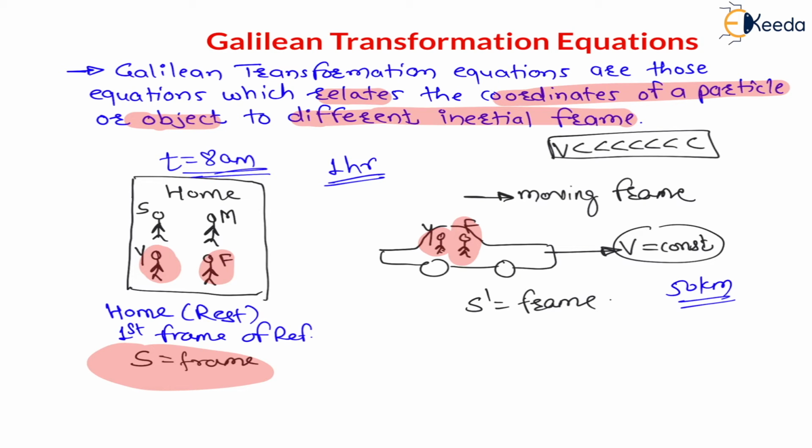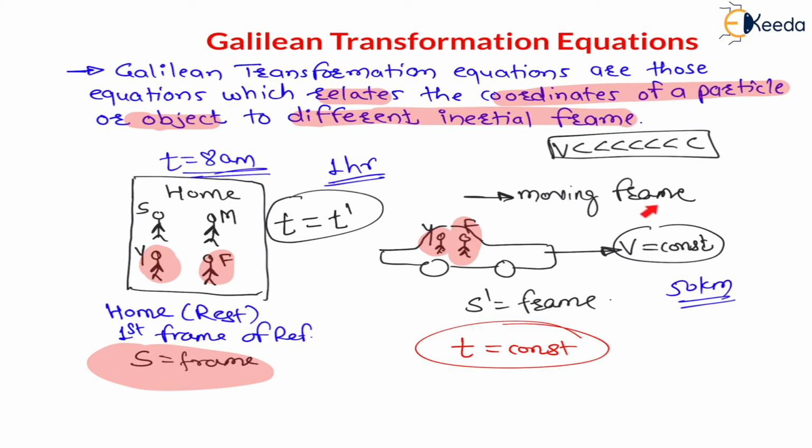Means, my dear students, a very important conclusion I am telling you here. In the Galilean transformation equation, time is always constant. In the Galilean transformation equation, time is not a variable. Means time with respect to the stationary frame t is equal to time with respect to the moving frame t dash. And for the moving frame, we always use a dash, and for the rest frame, the stationary frame, we use only letters, not a dash. Therefore, t is equal to t dash.